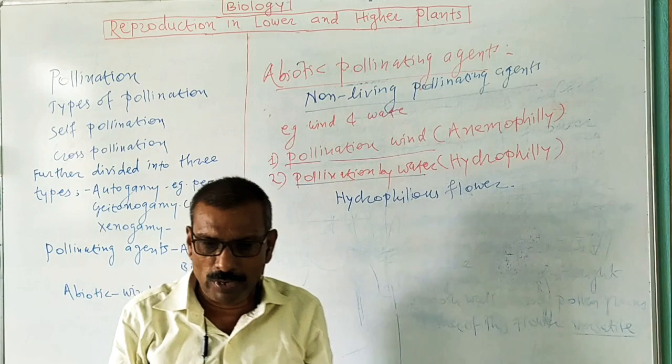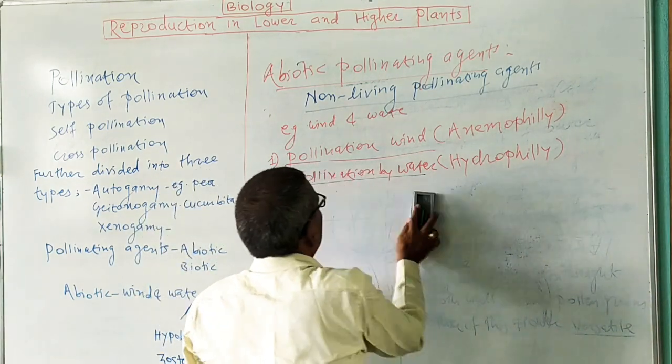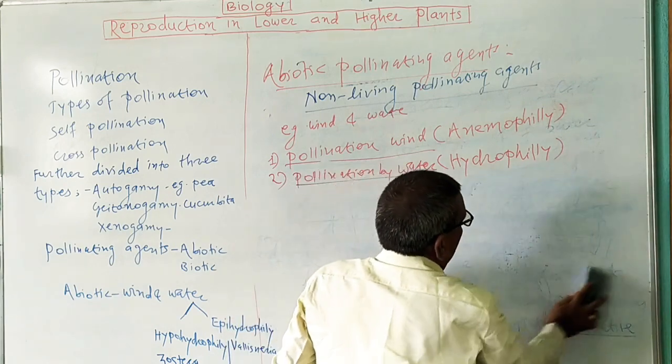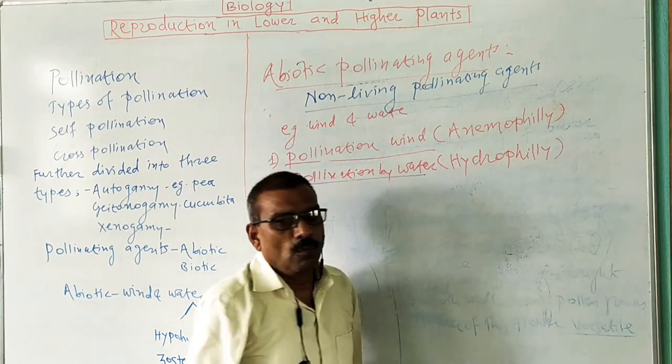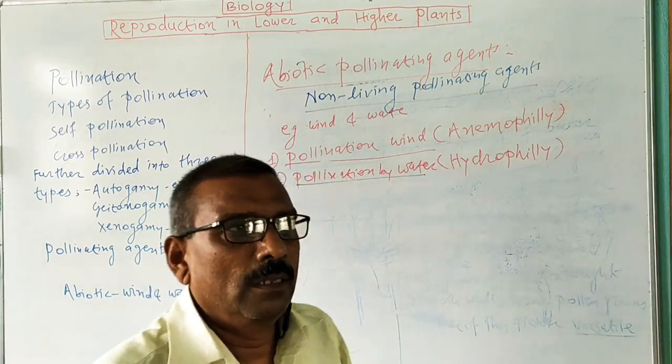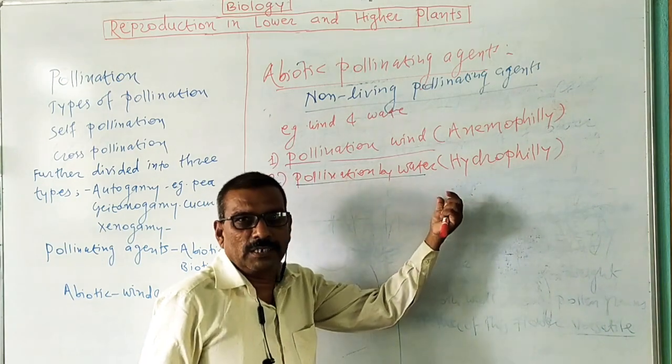Now, next we are going to study the adaptations of hydrophilous flowers. To carry out pollination by water, the flower shows certain adaptations.